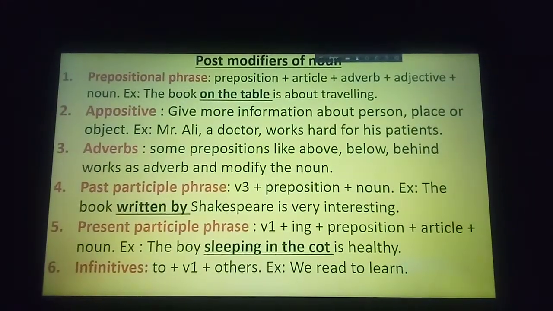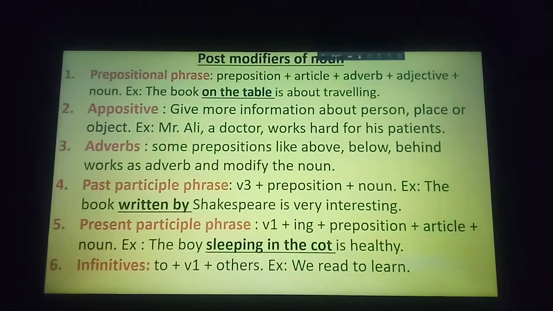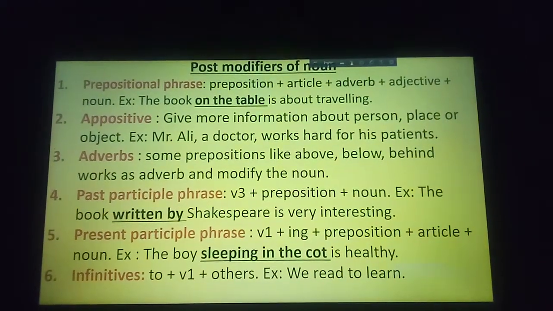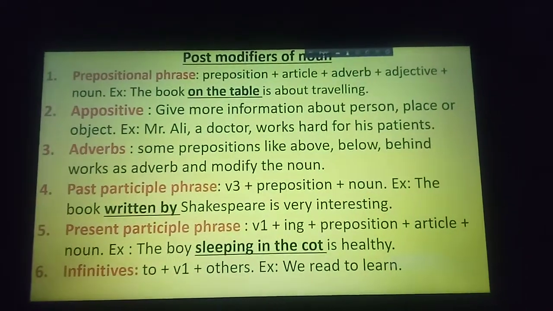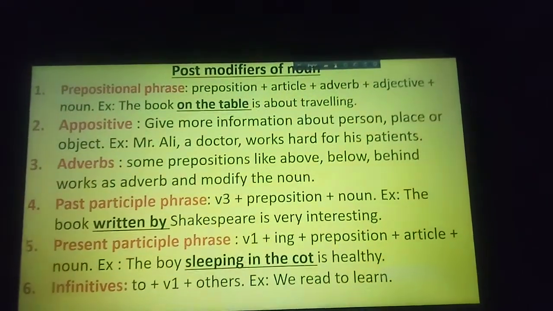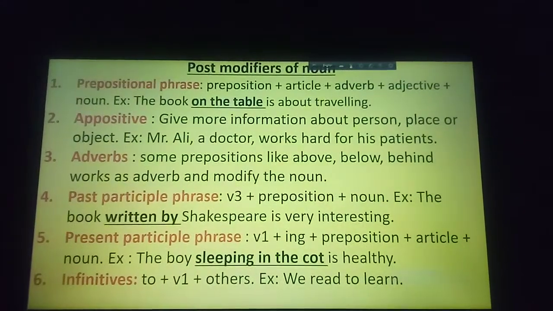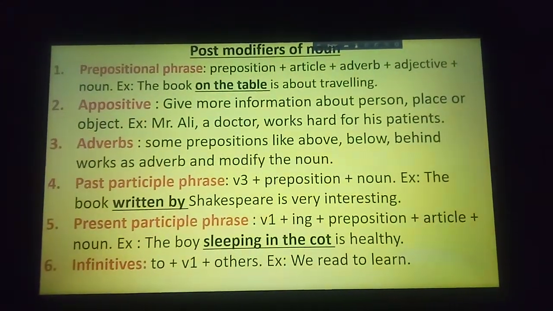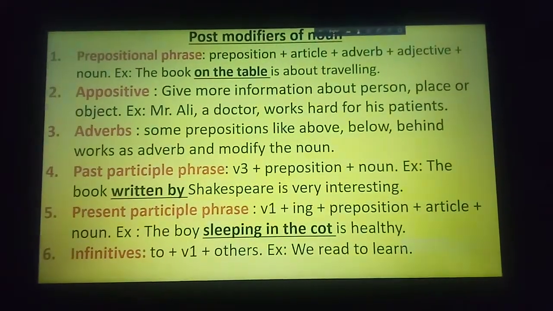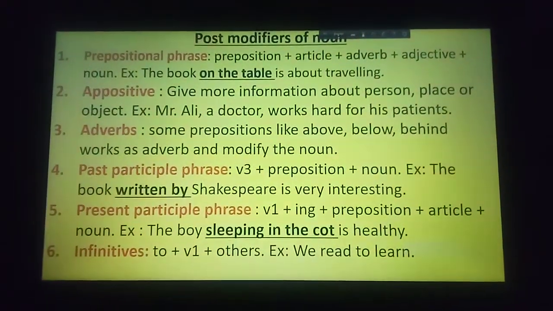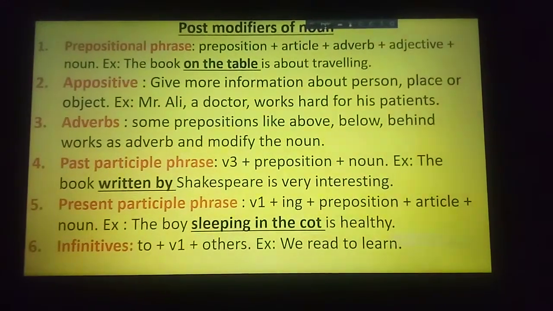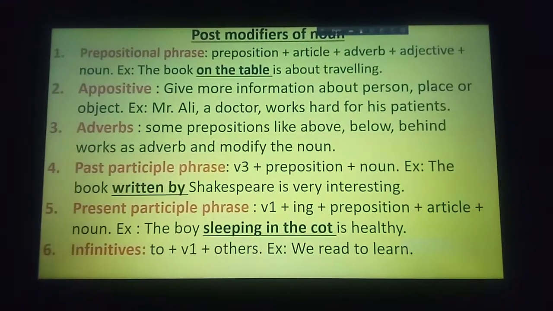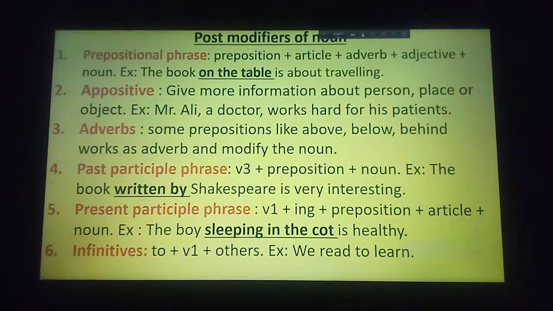Preposition plus article plus noun, preposition plus adverb plus noun, preposition plus adjective plus noun: in this way you have to use it. Appositive gives more information about a person, place or object. There is an example: Mr. Ali, a doctor, works hard for his parents. A doctor is an appositive here.